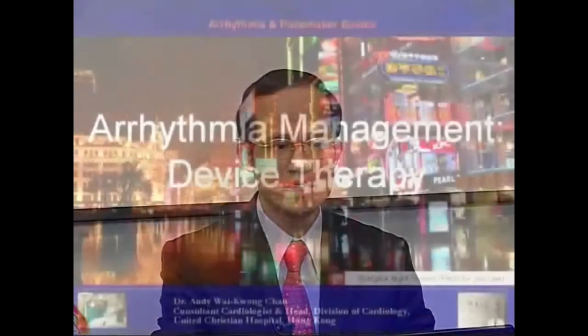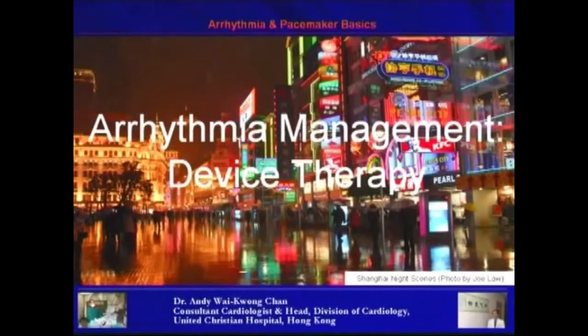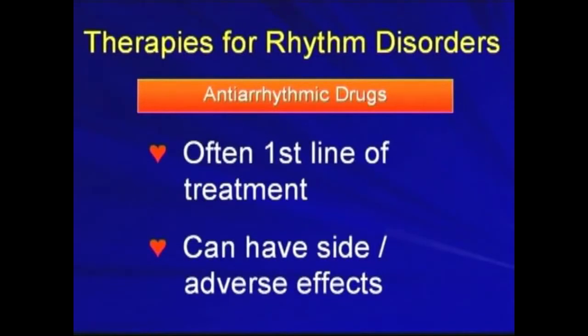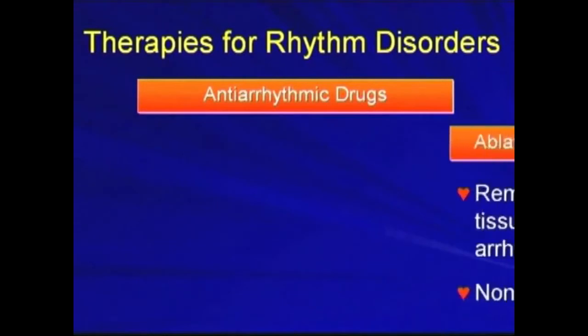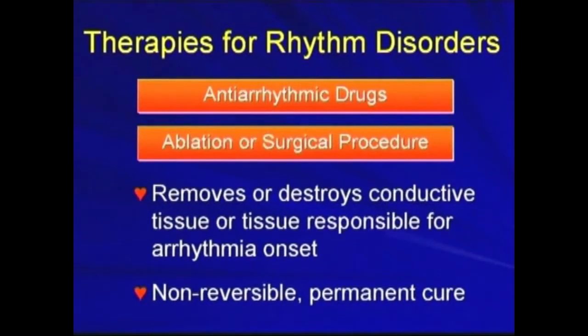In this section, we will discuss arrhythmia management with particular emphasis on device therapy. For the treatment of rhythm disorders, anti-arrhythmic drugs are usually the first line of choice. But drugs can have side effects or adverse effects. Ablation or surgical procedures is another option. It removes or destroys conductive tissue or tissue responsible for arrhythmia onset, and is non-reversible and offers permanent cure.